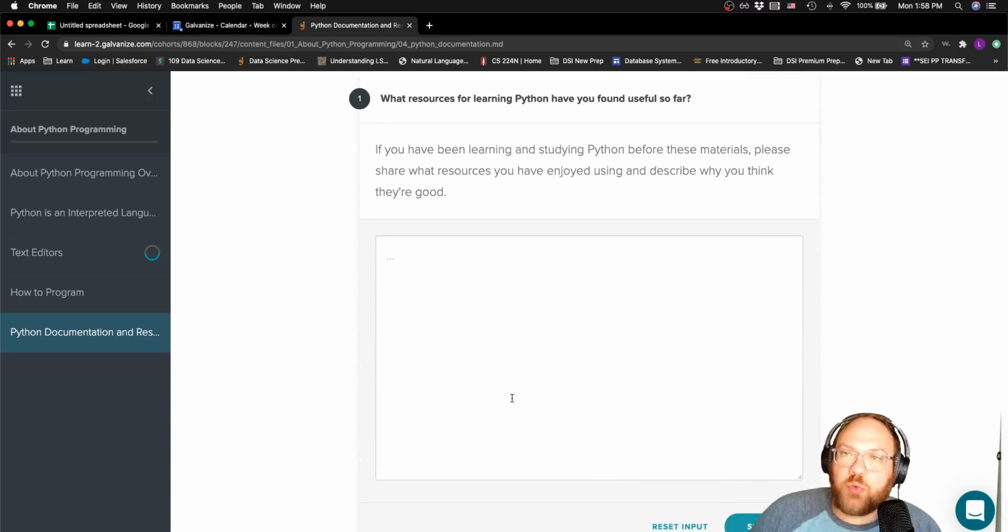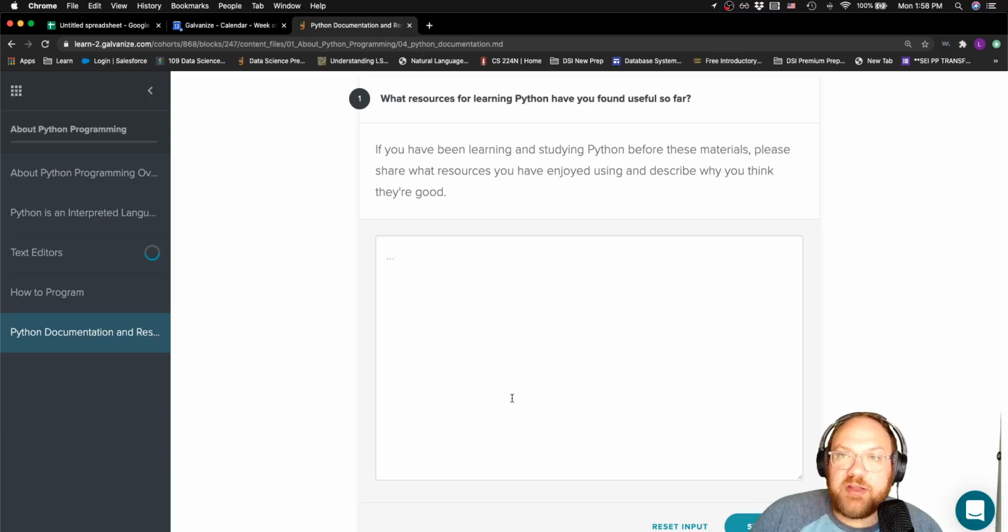The challenge asks, what resources for learning Python have you found useful so far? And I would hope that first and foremost, your answer is Google. Right? When you're in this program, both the prep program, the pre-course program, and the DSI, it's really imperative that you be able to leverage Google to learn things on your own. We're not going to be able to teach you every individual thing, and a big part of being a successful computer programmer is the ability to go out and find answers when they're not right in front of you, right? So Google is usually your first stop.